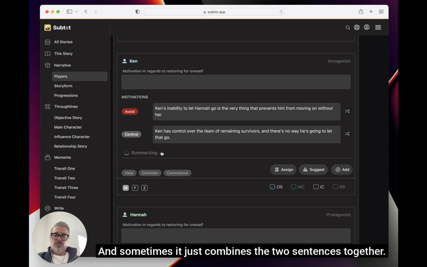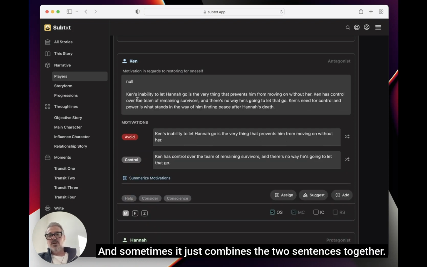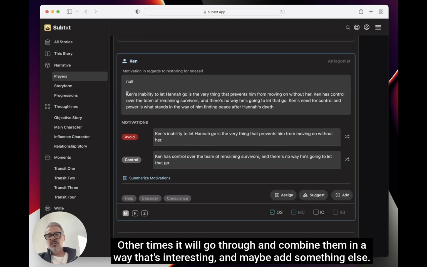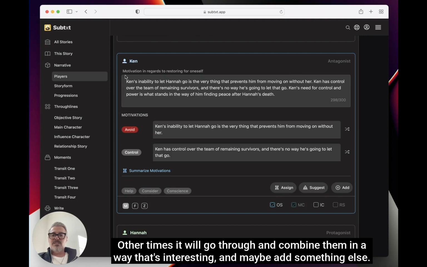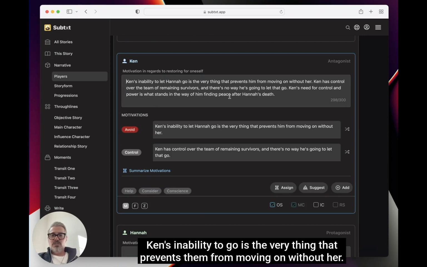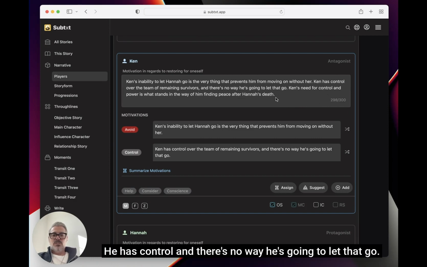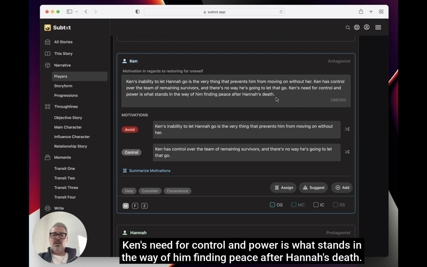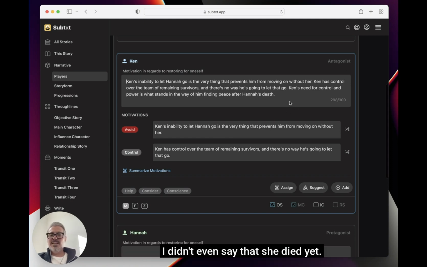So I will go through and I will summarize these. And sometimes it just combines the 2 sentences together. Other times it will combine them in a way that's interesting and maybe add something else. Ken's inability to go is the very thing that prevents him from moving on without her. He has control and there's no way he's going to let that go. Ken's need for control and power is what stands in the way of him finding peace after Hannah's death. I didn't even say that she died yet, so I'm not sure where it got that, but that is actually what happens. And that is what the story is all about.